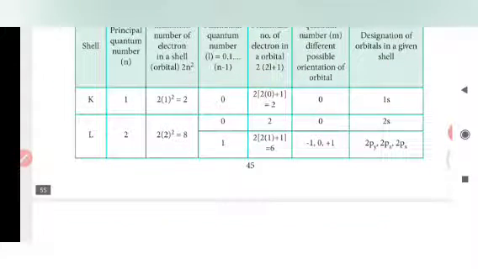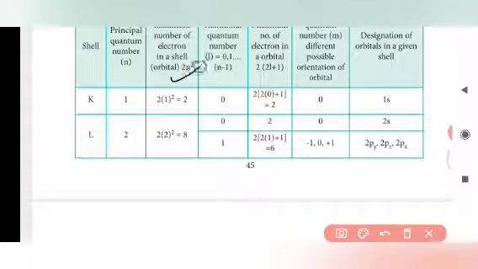If we see the value of the principal quantum number, it is 2, n equal to 2. The number of electrons, found by using the formula 2n square, is 8. For the azimuthal quantum number, l has two values, that is 1 and 0. If you put the value of l into the formula, we get the answer of 1.